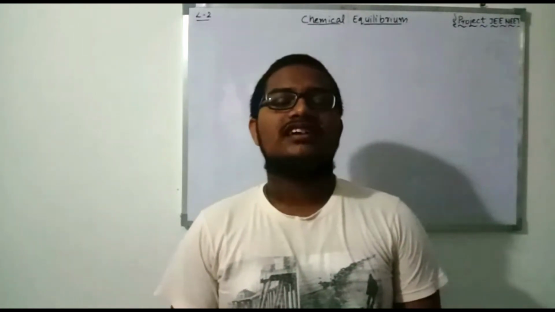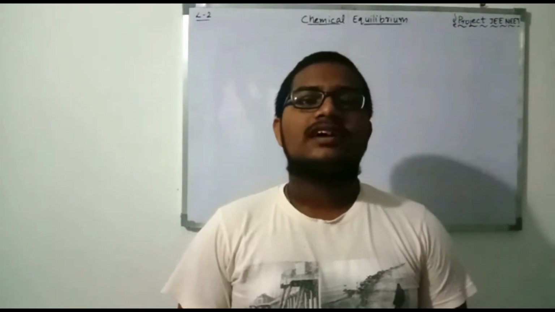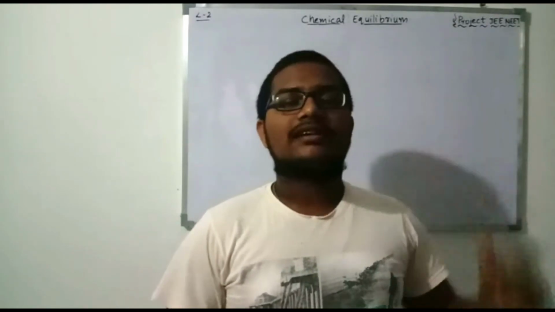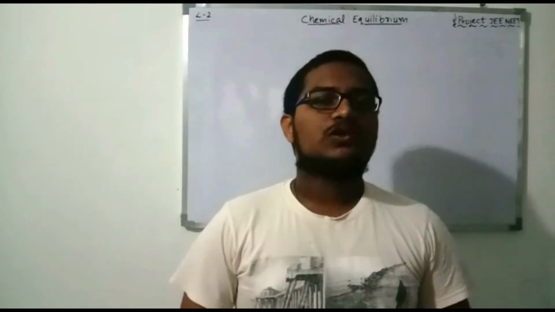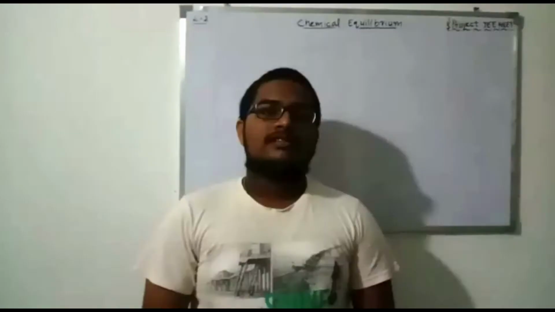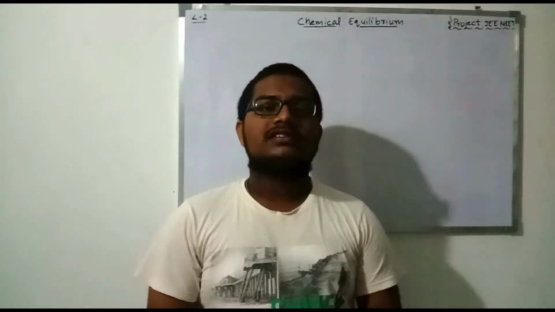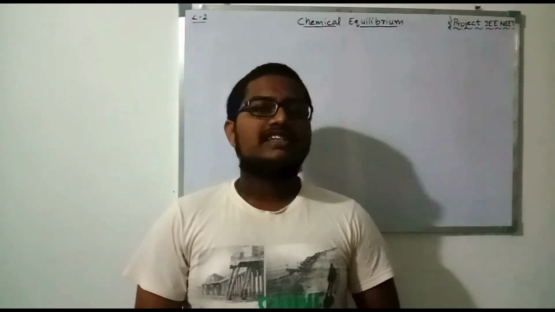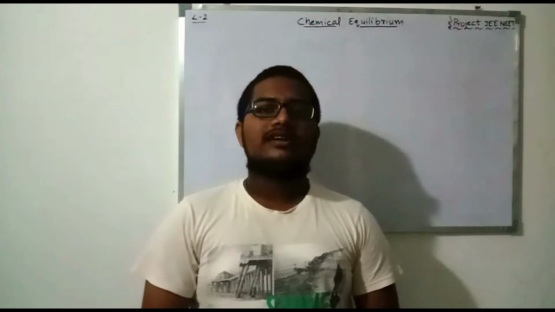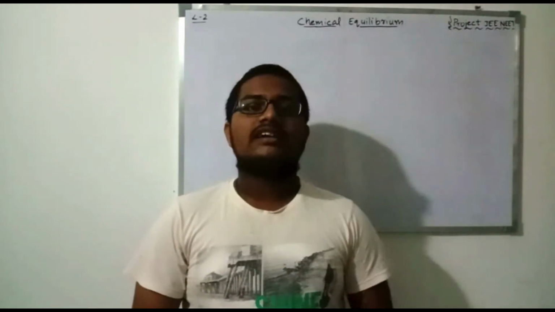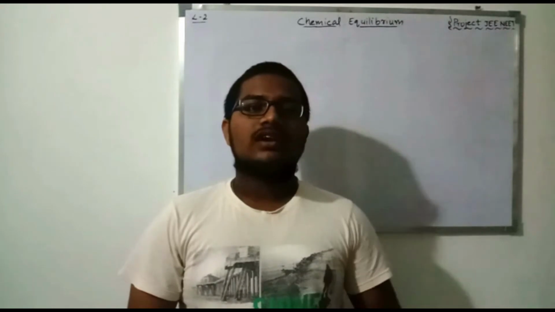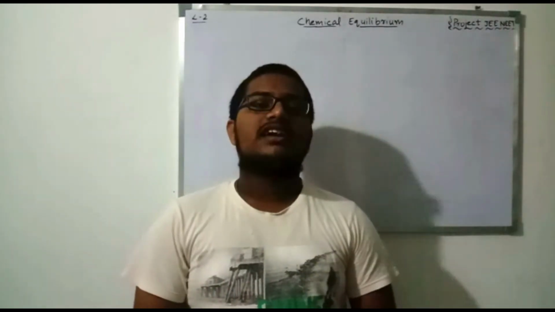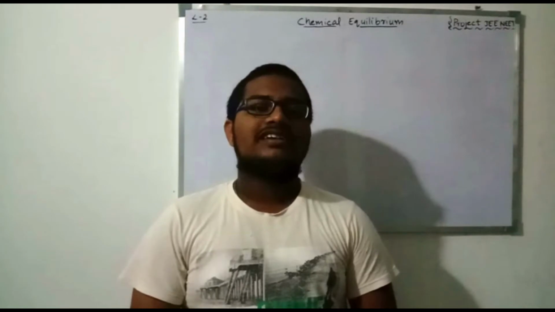So in the previous session, we have discussed some basic concepts and problems regarding the chemical equilibrium chapter, and this is lecture 2 of the chemical equilibrium chapter. In this session, we are going to continue those topics and go further into the concepts. In the previous session, we discussed reactants, products, types of reactions, equilibrium state and its properties, and we stopped near equilibrium state in physical and chemical processes. So in this session, we are going to complete the physical and chemical processes and equilibrium state at that point.